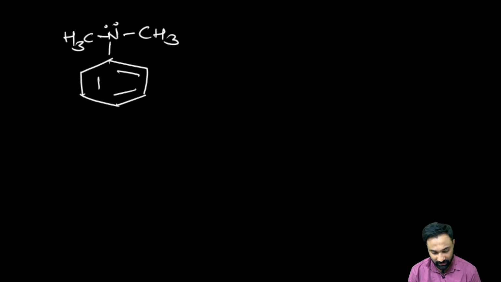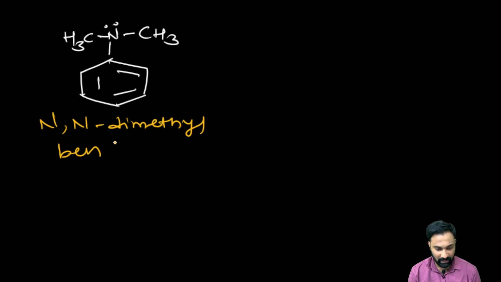Yes, good. N,N-dimethyl benzene. N,N-dimethyl aniline, or we can also say N,N-dimethyl aniline. Right?